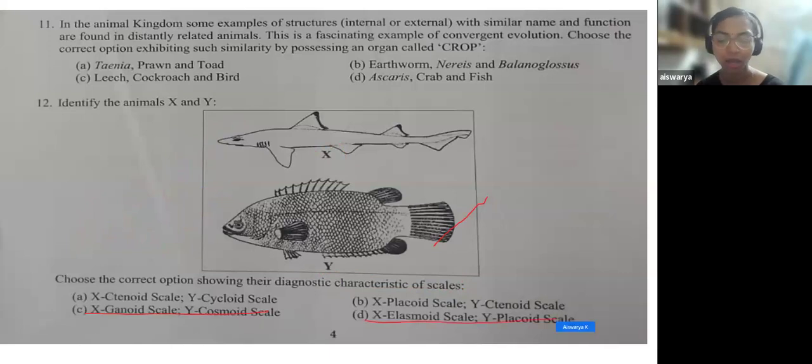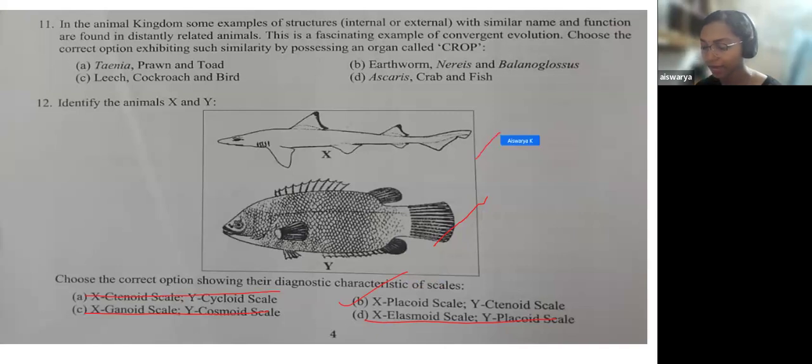Nothing about ctenoid or placoid is given there, and we have not discussed anything about cycloid scale or a combination of cycloid and ctenoid. So you can directly come to the answer B, placoid scale and ctenoid scale.